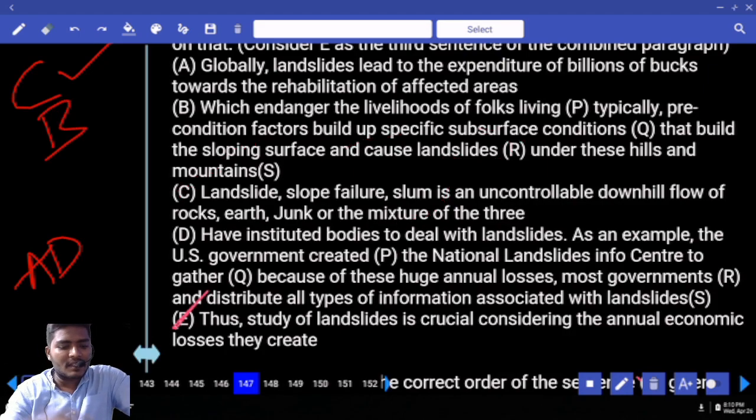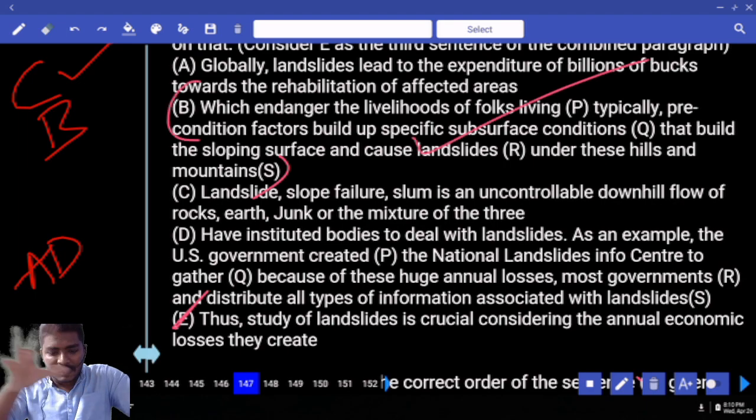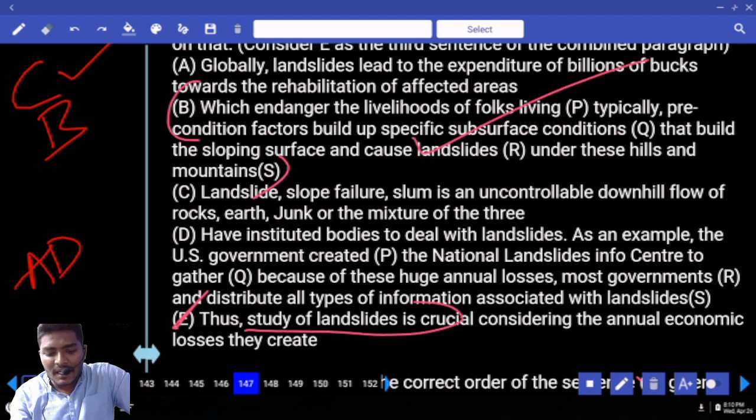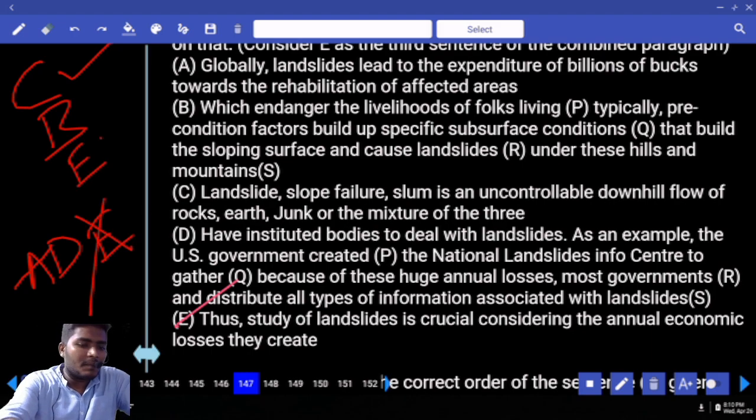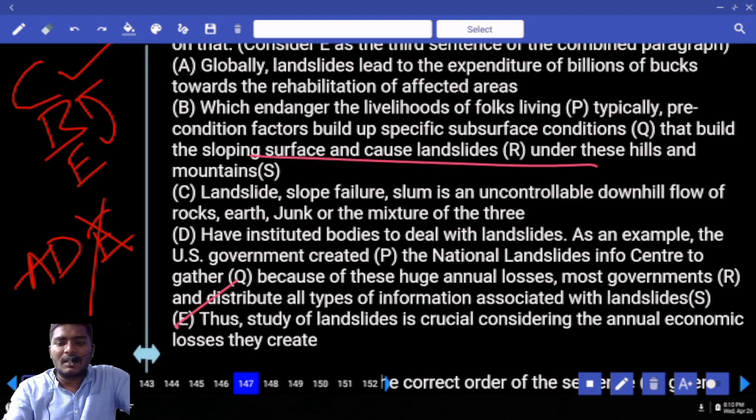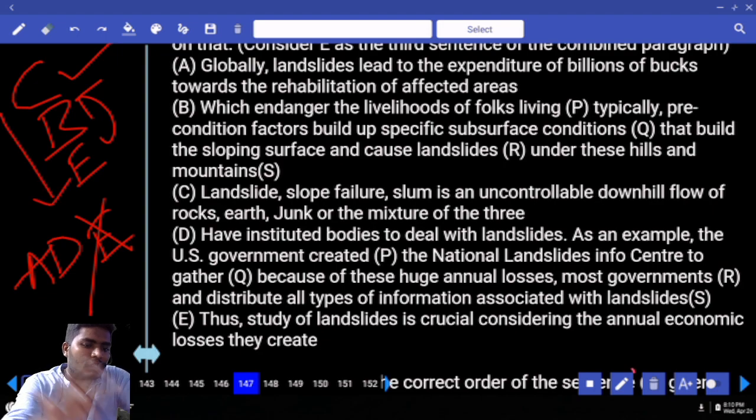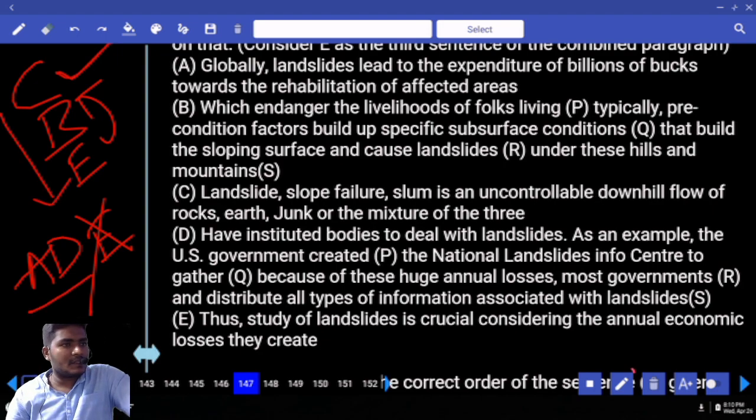Still we are left with E. Since it causes this much huge damage, all these things happen. That is the reason the study of landslides is very important. Now tell me which is the pair we can use here. E must be paired with D or E must be paired with B. Which is the pair we can use here? E must be paired with B because there is a cause of landslides. So together your pair must be CBE is one pair, another one is AD, already C is the starter.